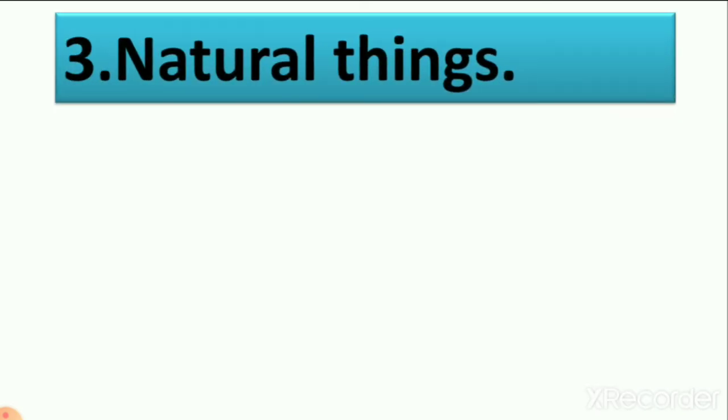Number 3. Natural things. Which are natural things? Mountains, rivers, sun, moon, star, all are natural things. Why? Because these are all made by nature.